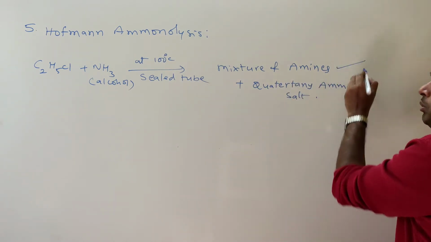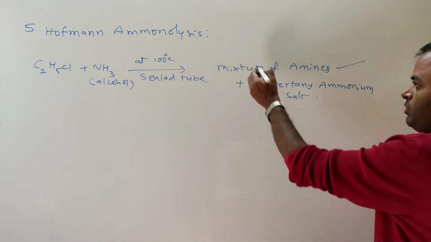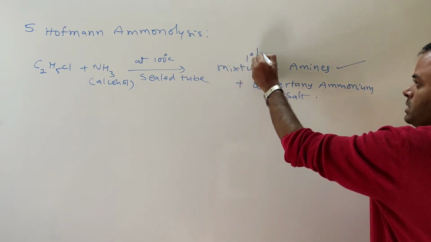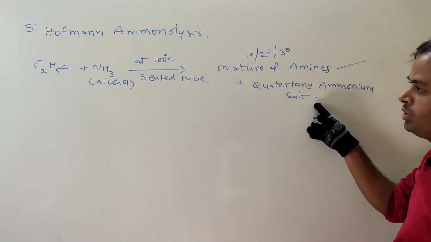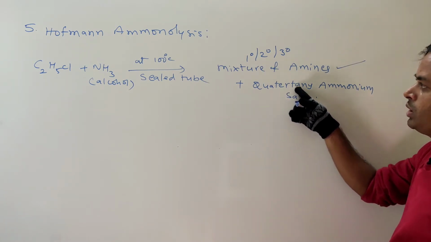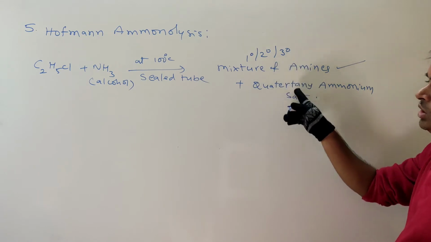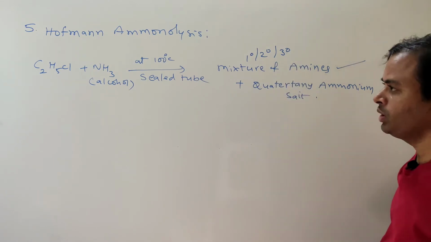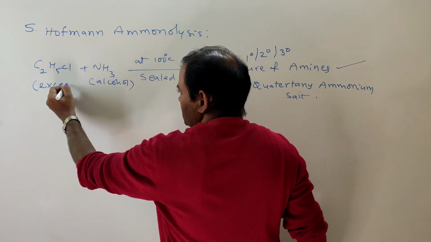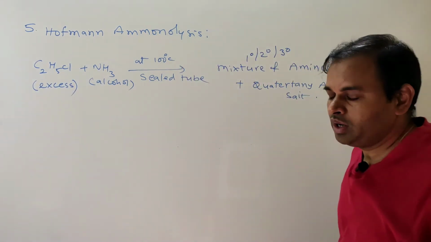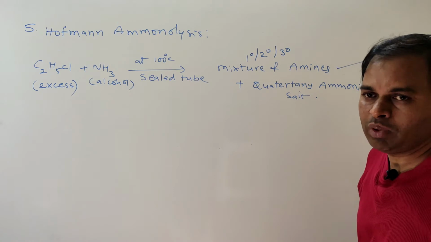So here, a mixture of amines: primary amines, secondary amines, tertiary amines are formed, along with quaternary ammonium salt. The condition is we should take excess of ethyl chloride to get the mixture of amines.